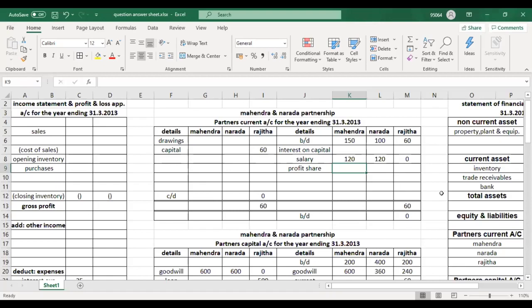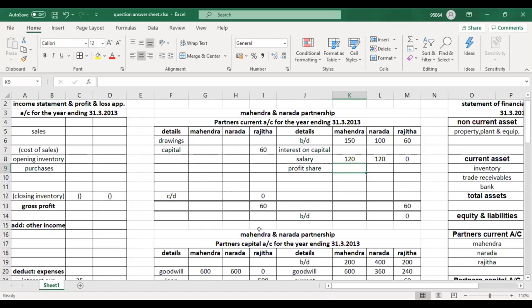Okay, number three. During the year, Mahendra and Narada have obtained rupees 200,000 and rupees 150,000 respectively as drawings in cash. See guys, in an accounts paper, everything is given straightforwardly. They are clearly saying Mahendra and Narada have obtained 200,000 and 150,000 as drawings.